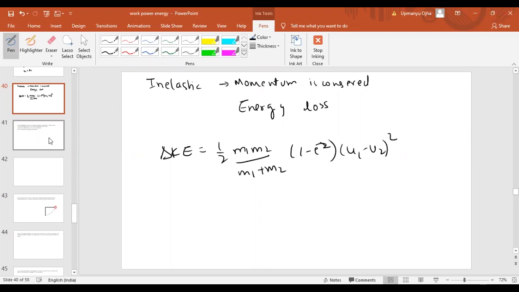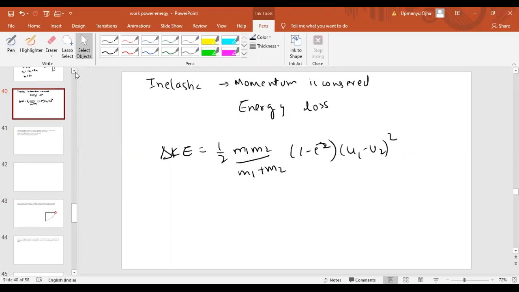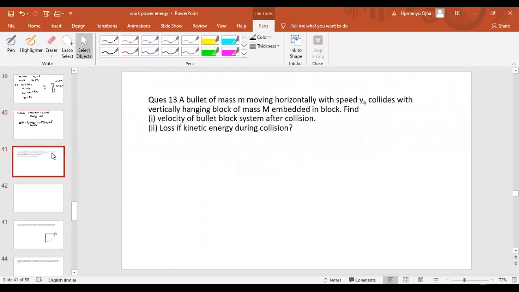Did you understand this or not? Now let us do one problem here. If any doubt is there in collision, you can ask me.